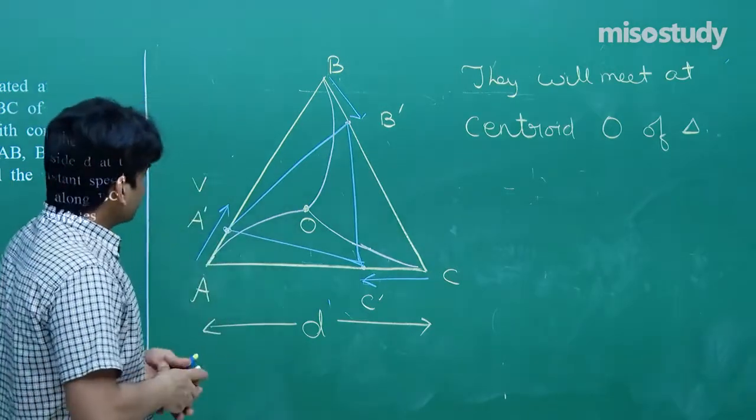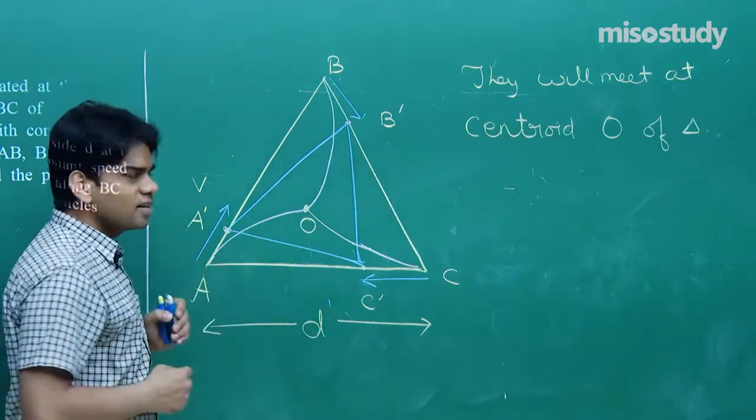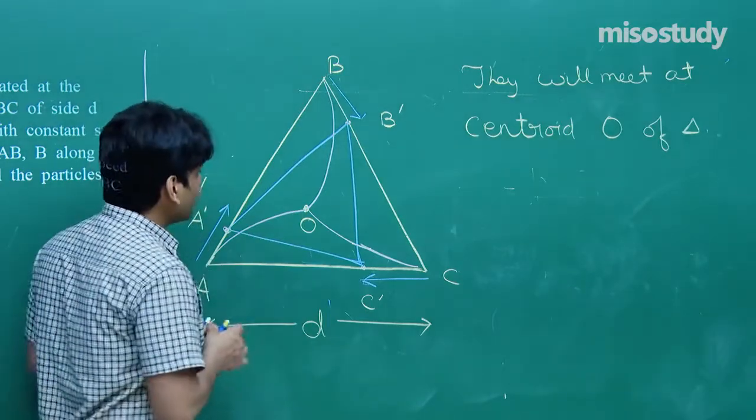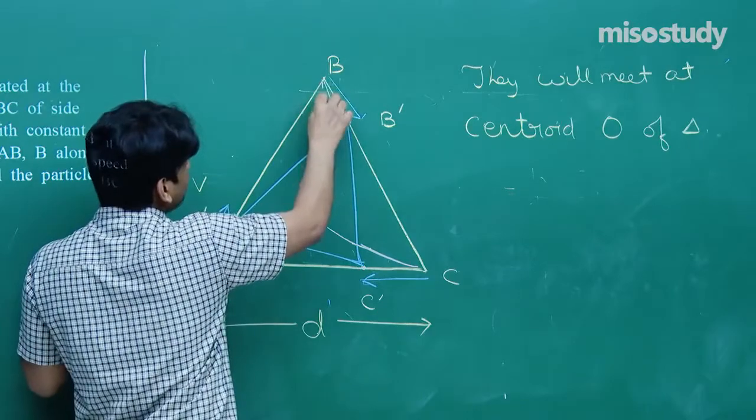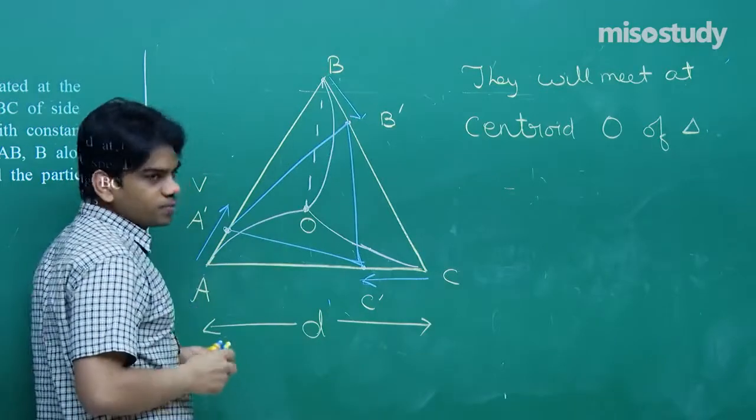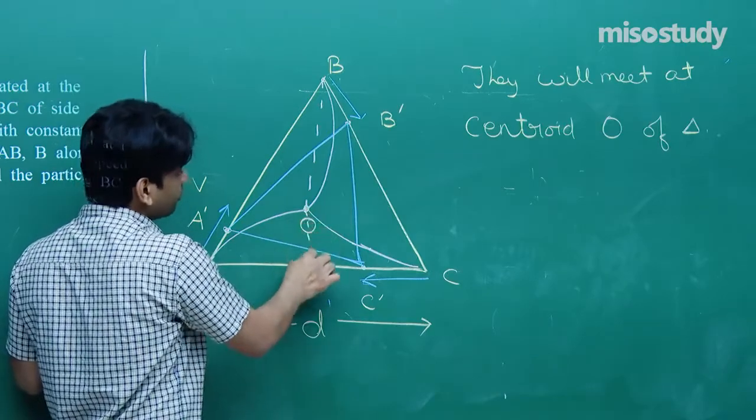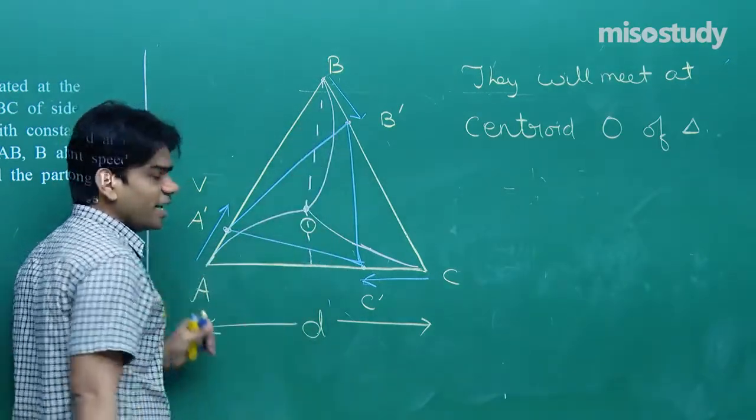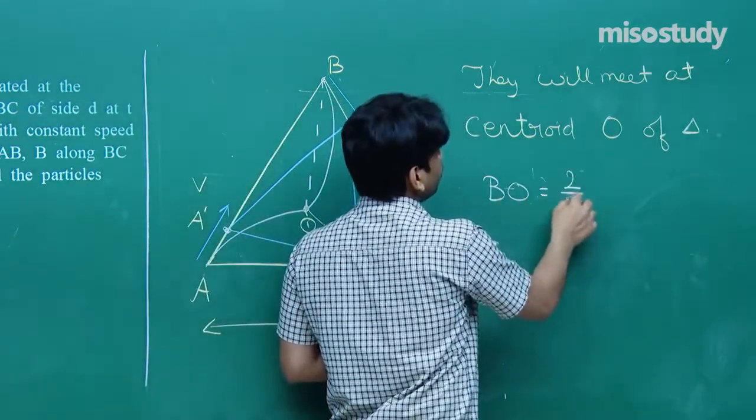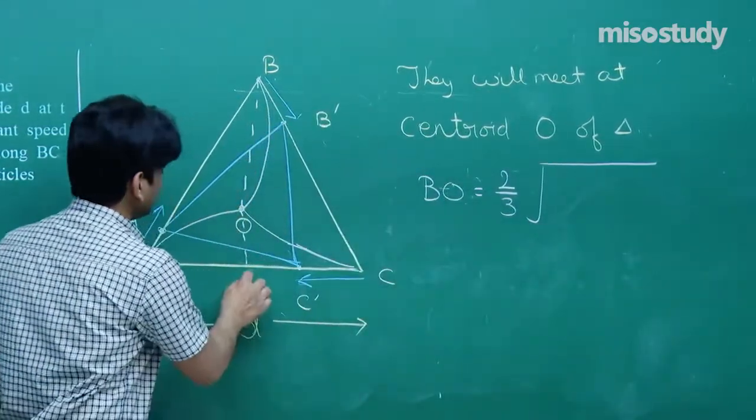Now let's talk about the speed. They have to cover this much distance with the given speed. Now try to understand. First of all, we know the length of the line joining point B to this point O. We can easily evaluate that. That will be 2/3 of the line joining B perpendicular to the line AC. So the length BO will be equal to 2/3 of the line joining B to AC, and let me say that this is point D.